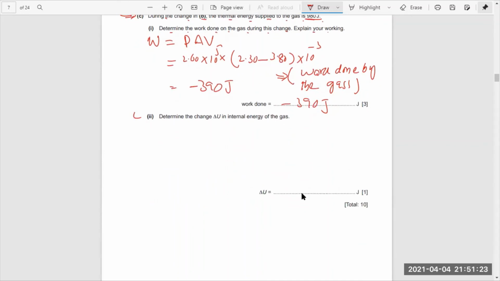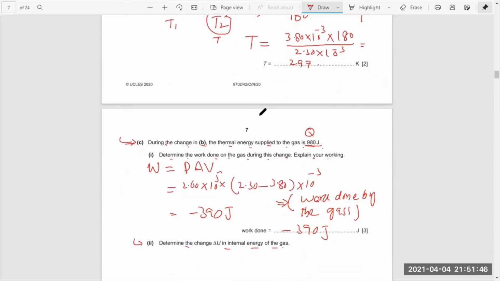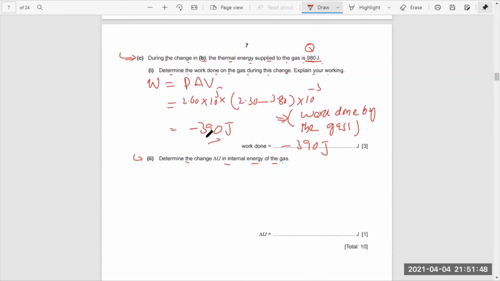He then finally asks you to determine the change in the internal energy of the gas. So change in the internal energy: we already know the value 980 is the amount of energy given to the system, and negative work is done over there.